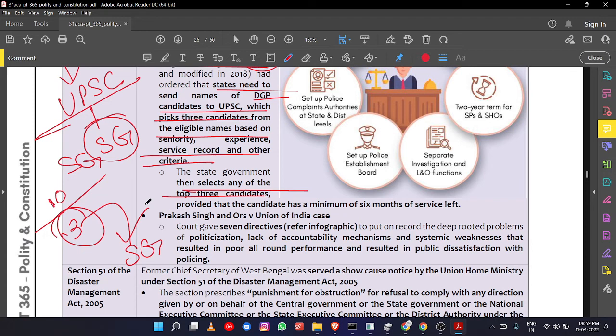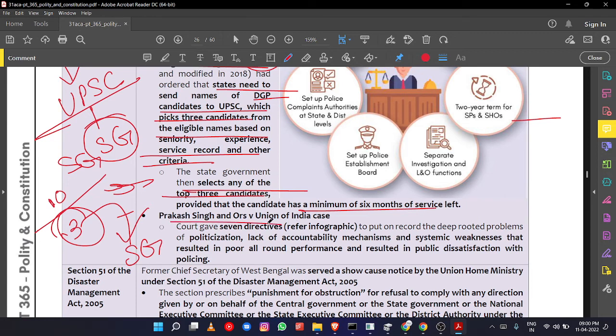Now that is going on. Provided the candidate should have a minimum of 6 months of service left. If that particular candidate is nearing the retirement age, a minimum of 6 months of service should be there for that candidate to be appointed as a DGP, Director General of Police, for the entire state.